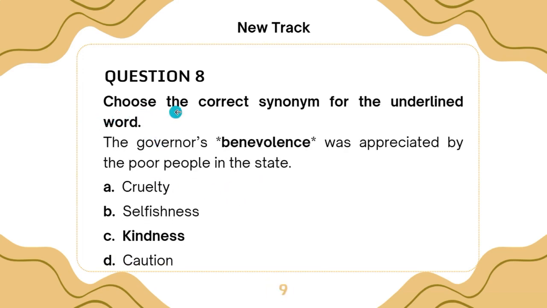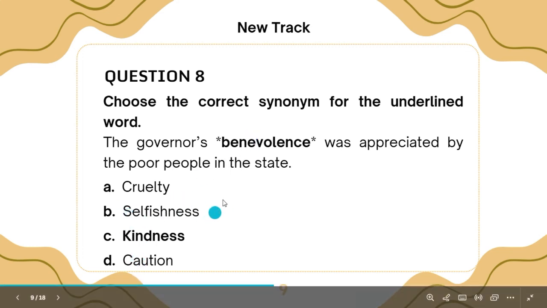Now let's look at question number 8. Question number 8 says you should choose the correct synonym of the underlined word. Now remember, synonyms is nearest in what? Meaning. The governor's benevolence was appreciated by the poor people in the state. Being benevolent means something good. Now, cruelty is eliminated. Selfishness is eliminated, portrays bad. Caution is eliminated. The only word that can be taken is what? Kindness. So the governor's kindness was appreciated by the poor people in the state.